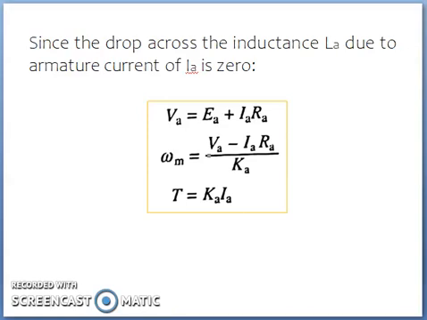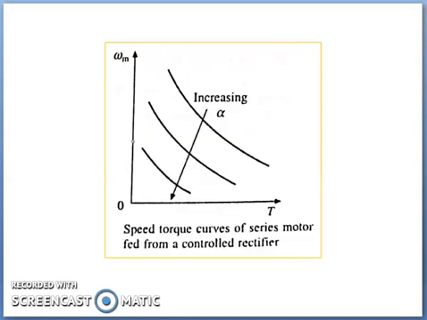Now, a few steps are used to calculate the speed torque characteristic for a given value of alpha, which takes the nonlinear magnetic effect into account. Say we set one value for armature current IA, then the corresponding value of Ka can be obtained from the magnetization characteristic of the motor. For the known value of alpha, now calculate VA.